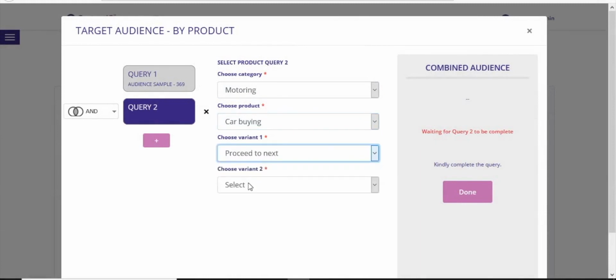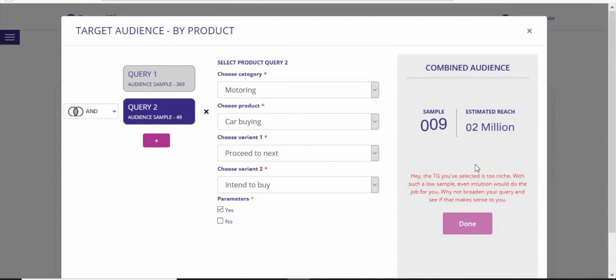The tool alerts if the audience definition is too narrow. Here the tool alerts us that the sample has reduced below the desired level of 50. This is because the operator selected is AND, which would generally reduce the sample. We can either change the operator or add up to 3 more queries to overcome the low sample.